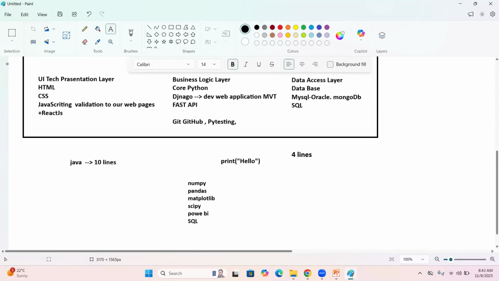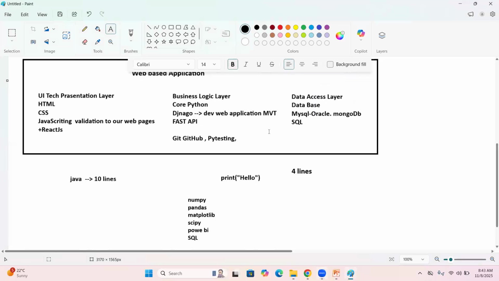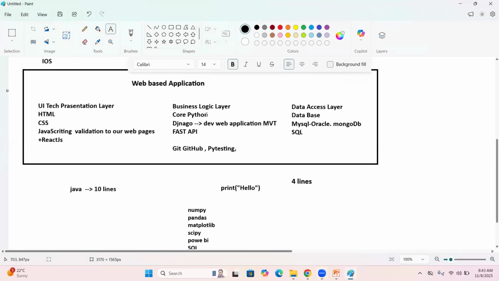Okay, so I think initially you're going to start with all this web-based stuff, right? No, no, so I'll start with core Python backend only. See, when we start learning as a beginner, first we can focus on backend logic. Once you understand backend logic, these are very easy. First we can focus on backend only, get backend clarity first. Every time I start with core Python only.